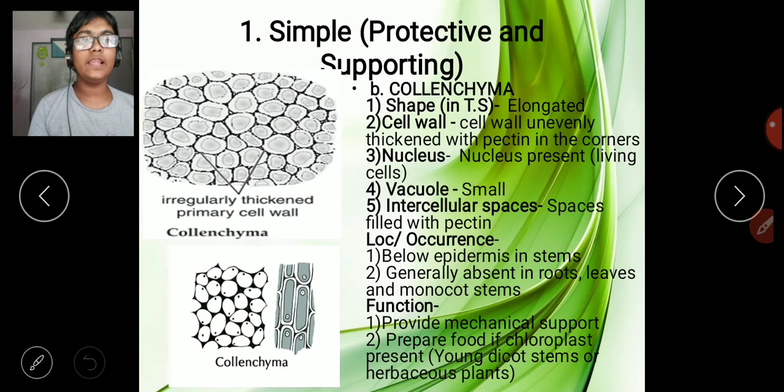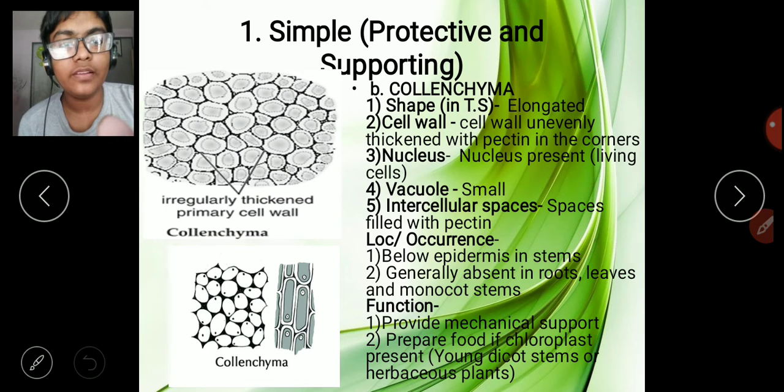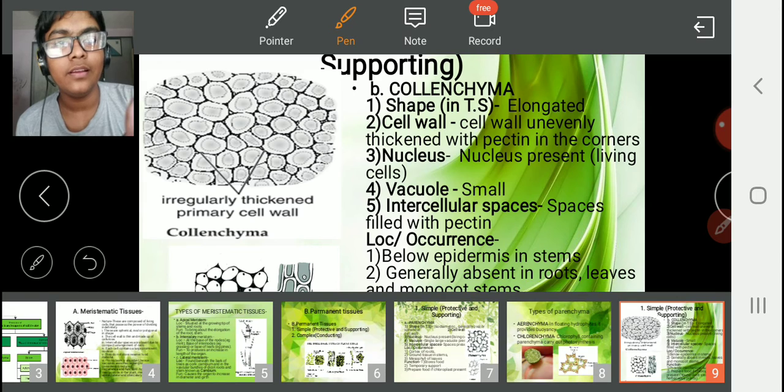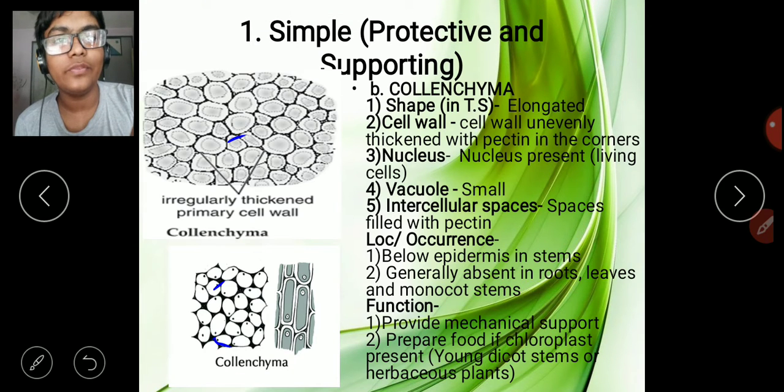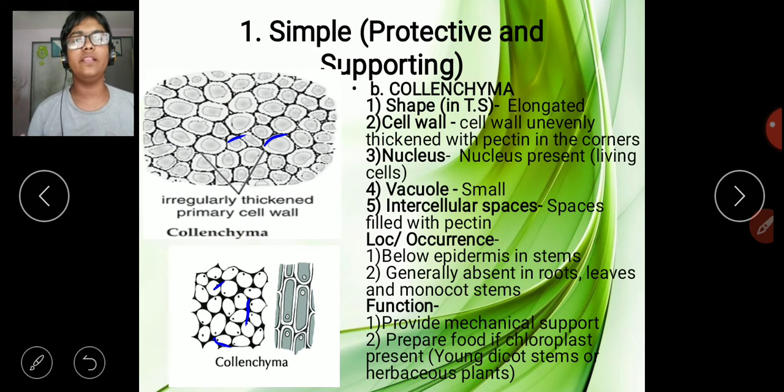The cell wall is unevenly thickened with pectin in the corners of the cell. We can see in the corners it is unevenly thickened, like you can see here, it's thickened over here. In that way, every part is thickened like that. These are little elongated cells. So the cell wall is unevenly thickened with pectin. It is thickened because now it has gone to a higher stage.